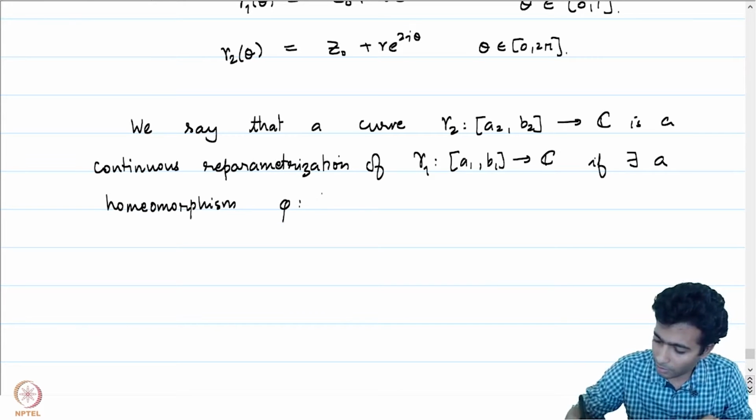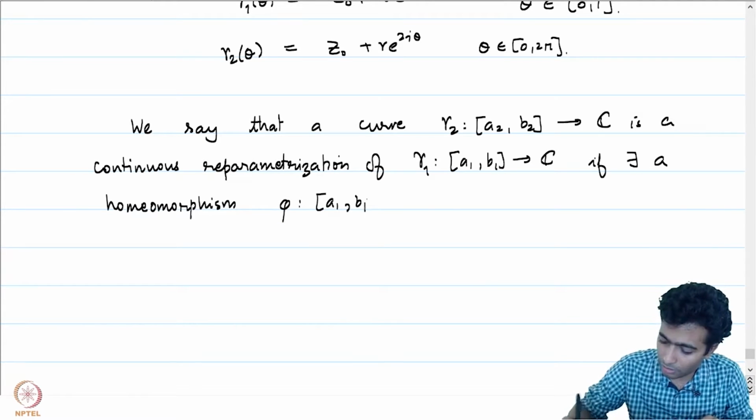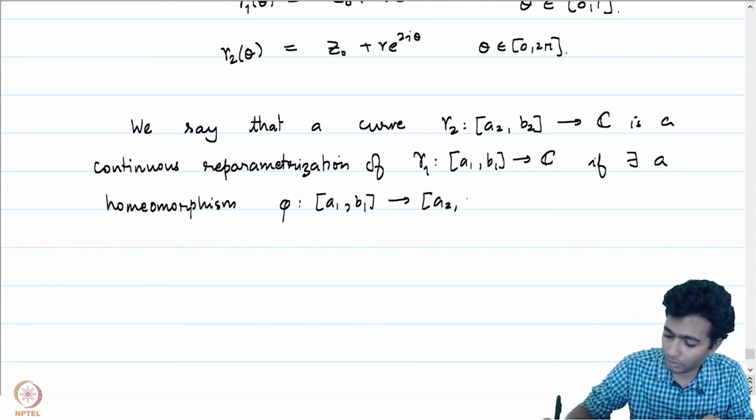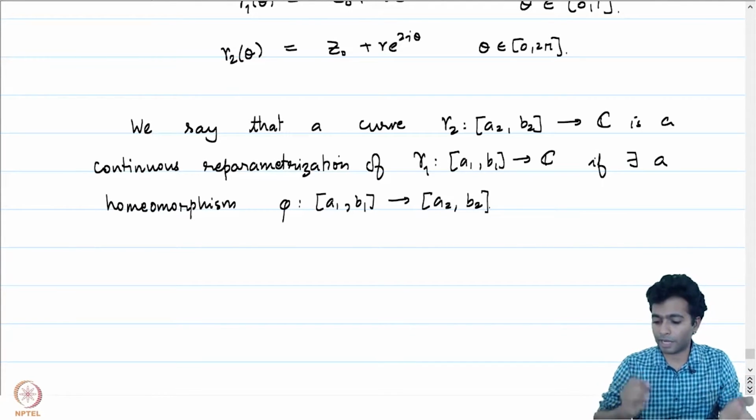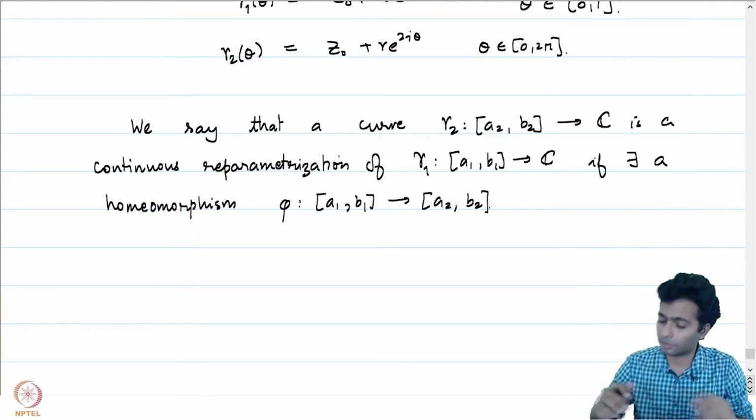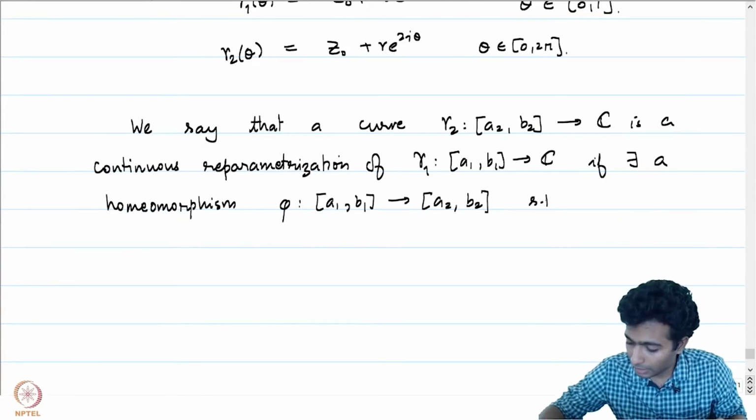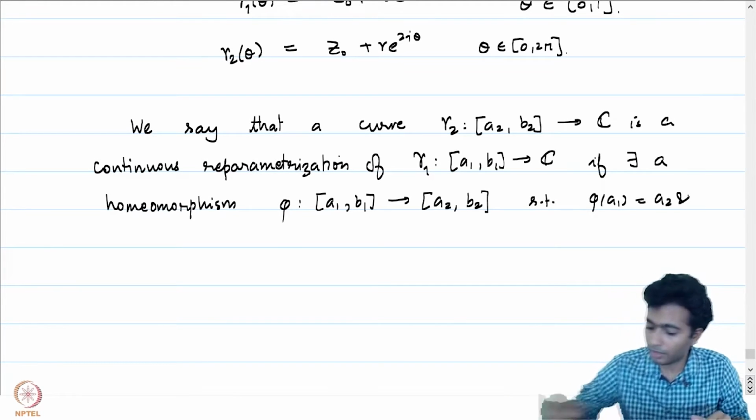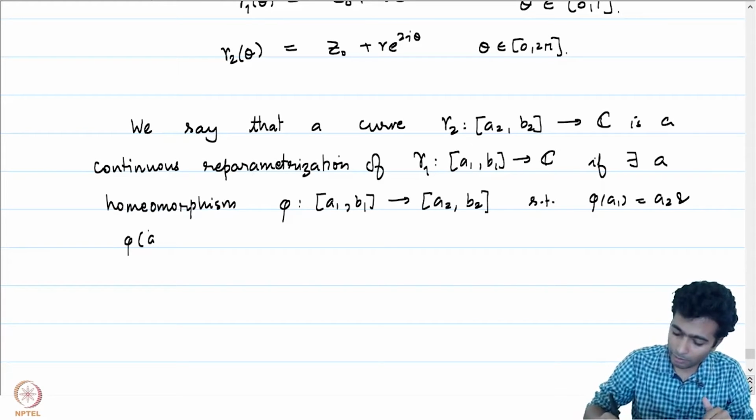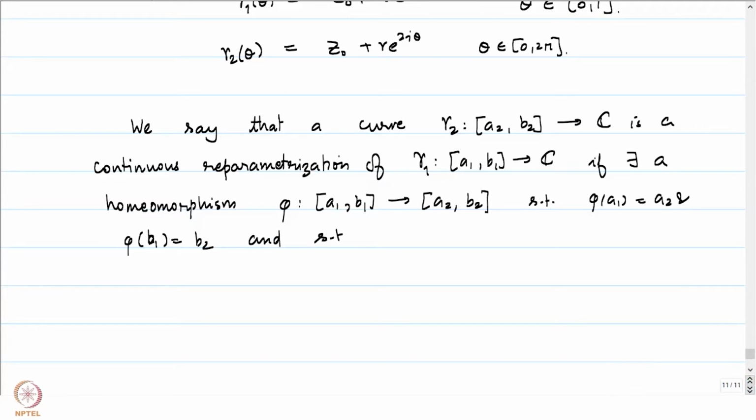So phi is now a map from [A1, B1] to [A2, B2]. In particular, this is going to be a continuous bijection from [A1, B1] to [A2, B2] such that its inverse is also continuous, and such that the endpoints are preserved: phi of A1 is equal to A2 and phi of B1 is equal to B2, and such that gamma 2 of phi of t is equal to gamma 1 of t for all t in [A1, B1].